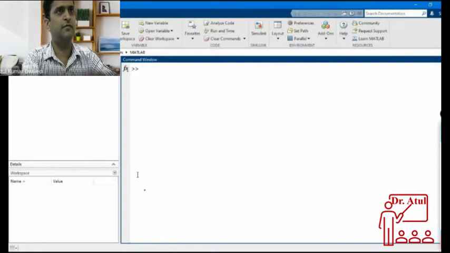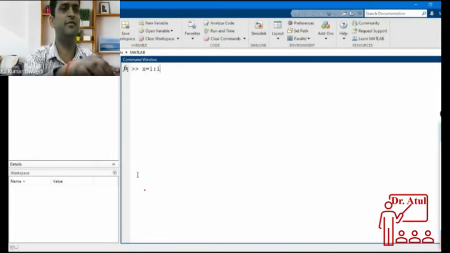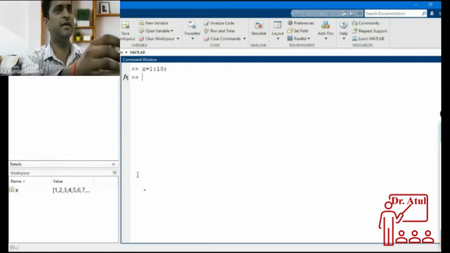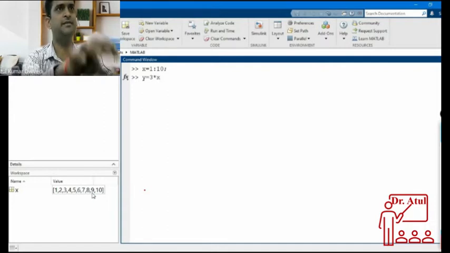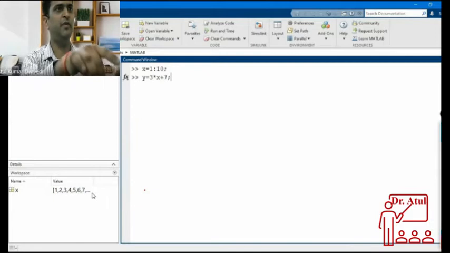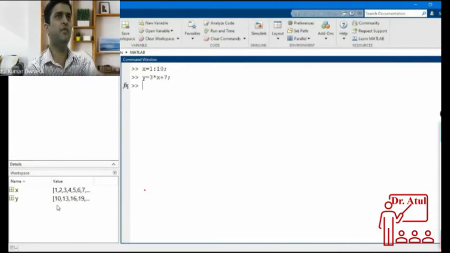Okay, so first of all, I have to initialize values for x. X equal to what should I write? That's the best and simplest method. 1 to values of x are here. And then y equal to 3 star x plus 7. Values of y are here. See, the first value of y should be 3 into 1, 3 plus 7, that is 10. So the first value of y is 10. That means the calculation is correct.